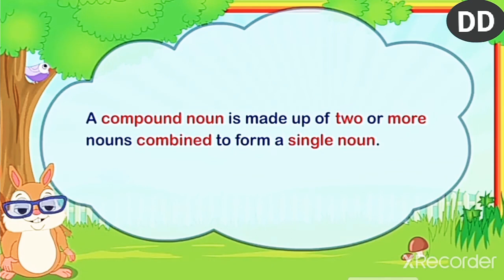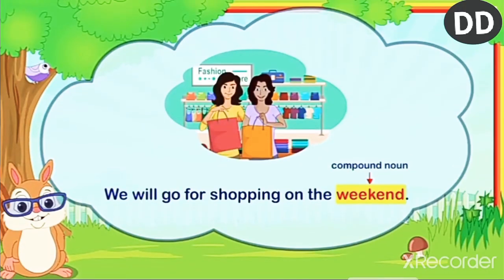Next one, a compound noun. A compound noun is made up of two or more nouns combined to form a singular noun. For example, we will go for shopping on the weekend. Here, weekend is a compound noun.